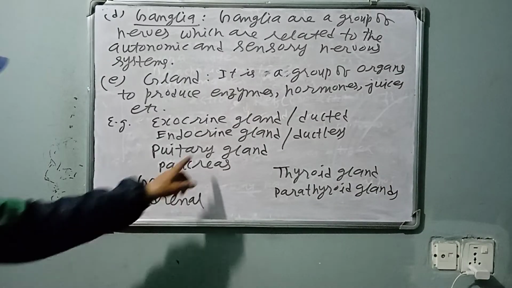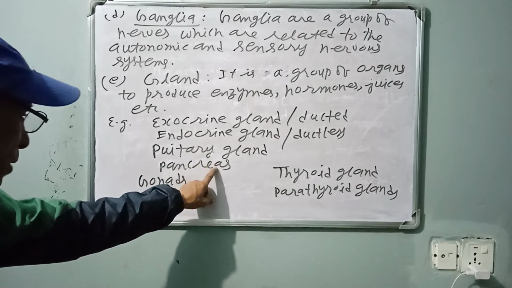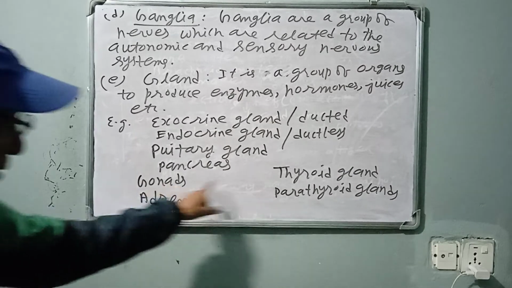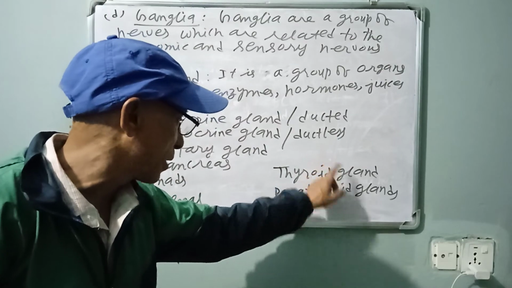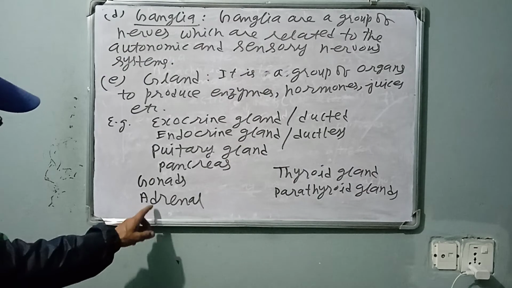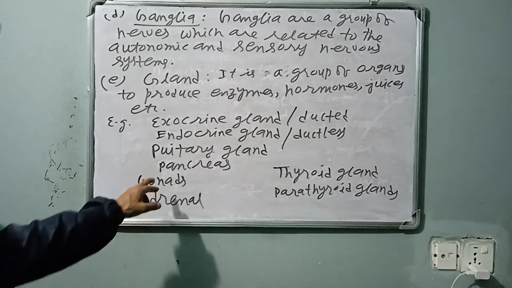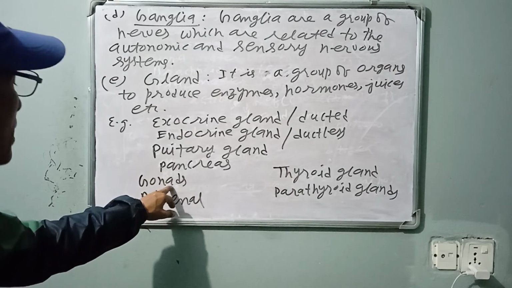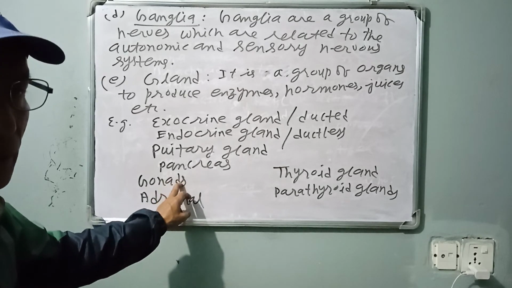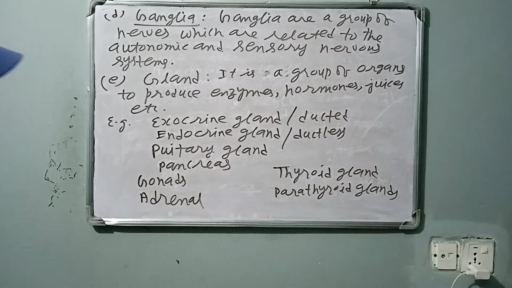See, mainly pituitary gland or master gland, pancreas to produce insulin and glucagon, gonads, adrenal gland which is the emergency gland, thyroid gland to produce thyroxine, parathyroid gland. Gonads are mainly divided into two, male and female. Male produces testosterone, female produces progesterone or estrogen. This was for today.